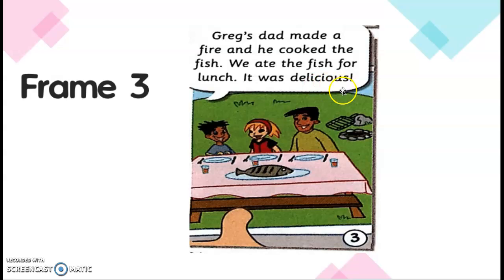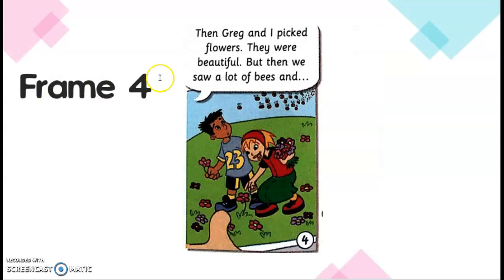It was delicious. So there are three characters in this frame, Greg, Anna, and Greg's dad. So they were having lunch. So where did this fish come from? Could it be the one that Greg caught in the second frame? I think so. And now let's look at the fourth frame.